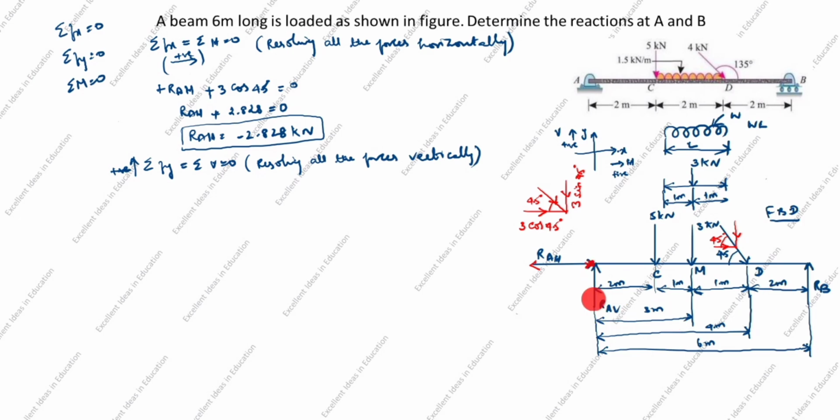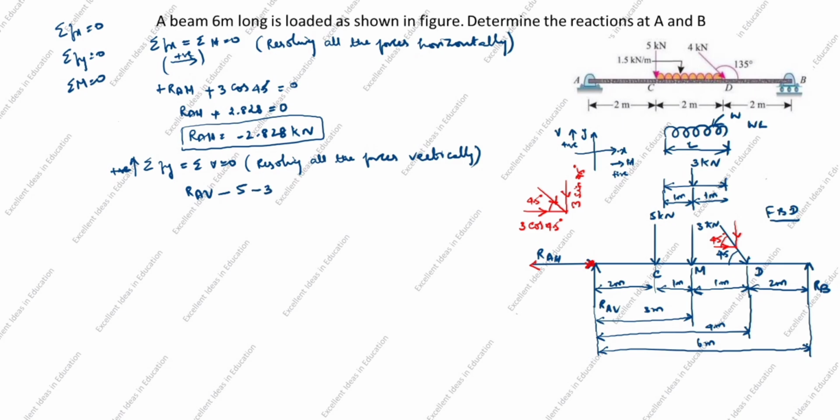First force goes up, so up means positive RAV. Next, you see the vertical force comes down. Down means minus 5. Above is only positive; the arrow comes below means negative. Next, also the arrow comes below, below means minus 3.